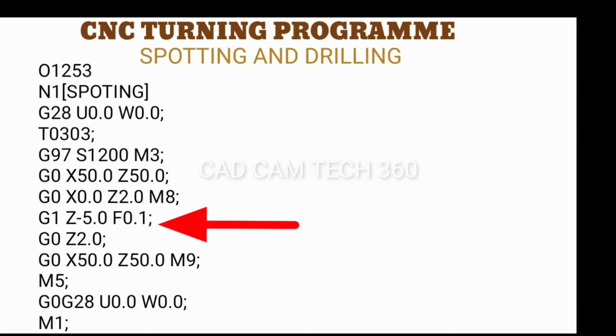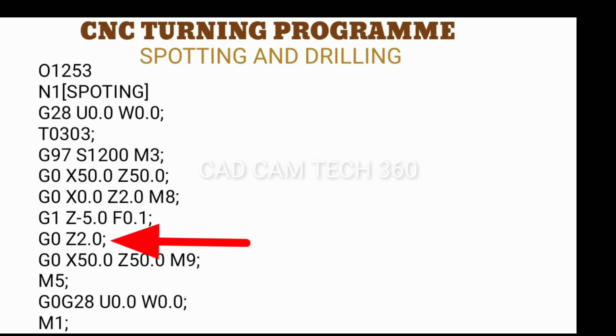Then next one is G1 Z-5.0 F0.1. Here metal will be removed in the part up to 5 mm depth. Then G0 Z2.0. After completing the material removal, it comes back positive 2 mm.